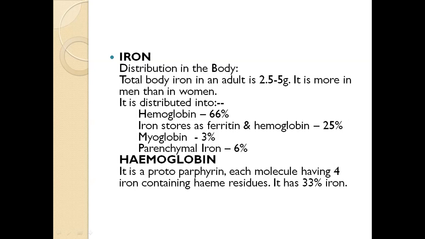This is the distribution of iron in the body. Hemoglobin is a protoporphyrin, each molecule having 4 iron-containing heme residues. It has 33% of iron.